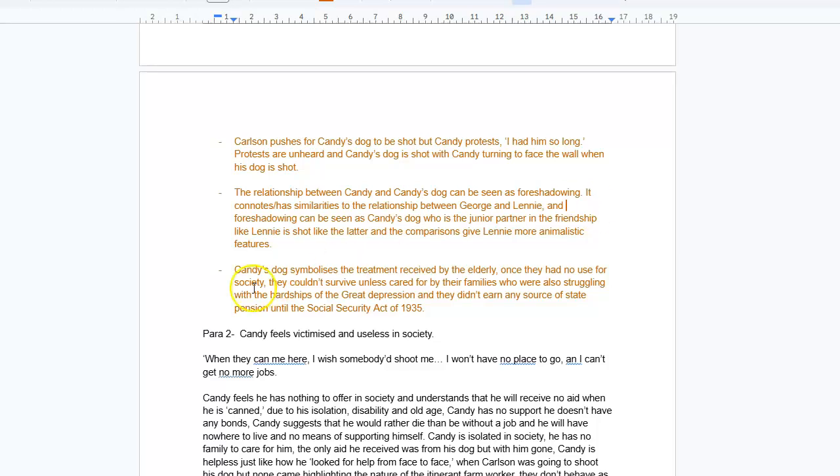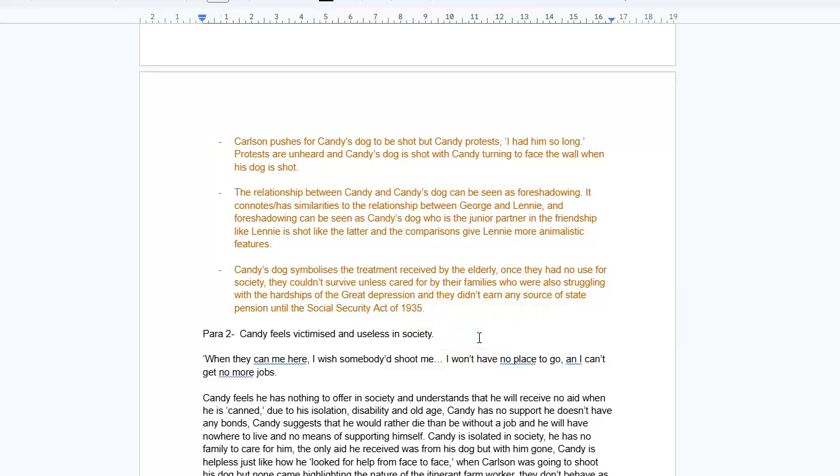That, as I've written in this final paragraph here, once they had no use for society, they couldn't survive unless they were cared for by their families. And you can then link this into your AO4 historical context by showing that, with the hardships of the Great Depression, even their families couldn't sustain elderly people, and hence they were forced to work, just to find some source of income to survive, because there was no state pension until the Social Security Act of 1935.